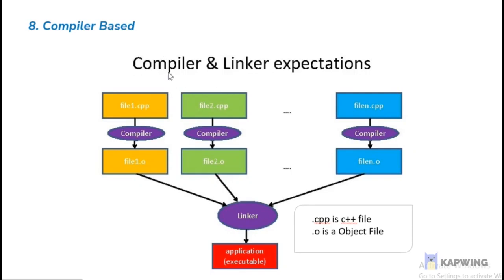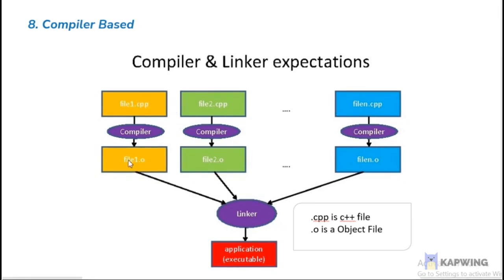For example, .cpp is a C++ file and .o is an object file. The C++ file is compiled to the object file, which is then linked to form the executable application file.